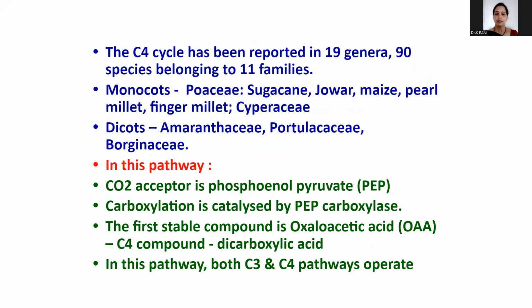The majority are monocots. Poaceae and Cyperaceae are monocots, and some dicotyledonous plants are Amaranthaceae, Portulacaceae and Boraginaceae. These 19 genera and 90 species belong to the C4 plants.